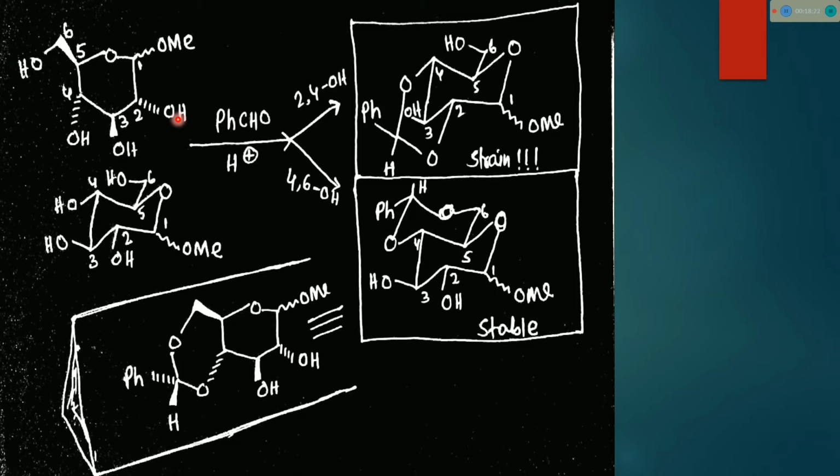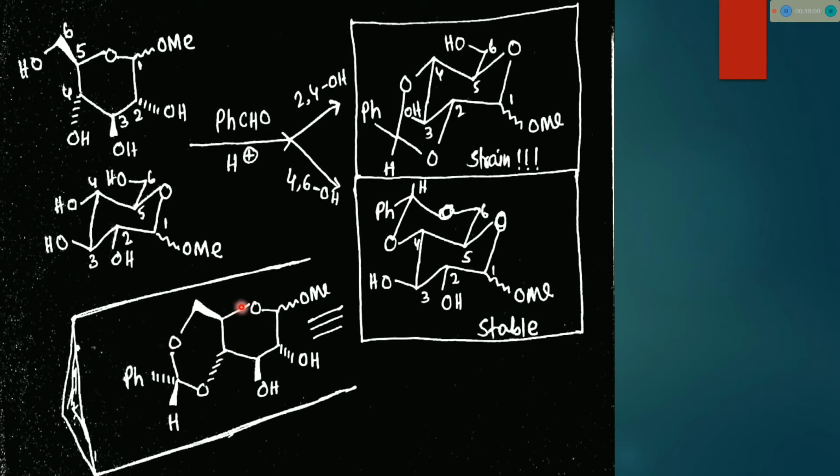We will see in our upcoming video there are a lot of reactions that can be performed on this molecule after protecting the pyranoside using benzaldehyde.